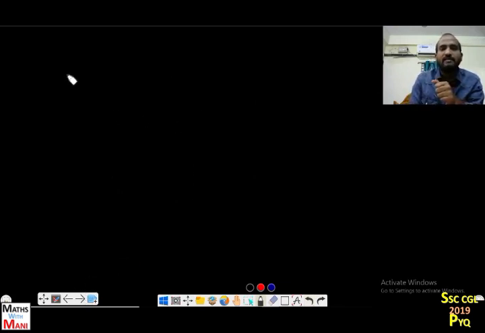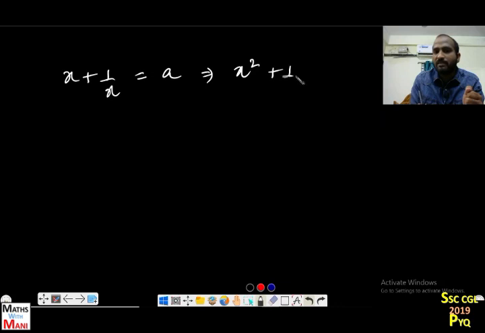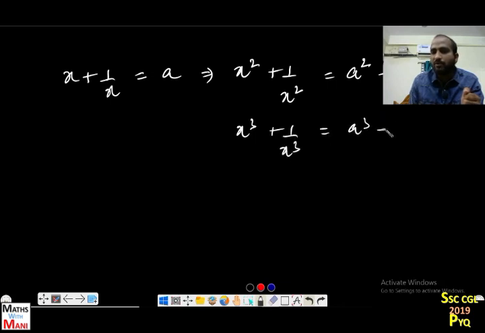What are those identities? Like x plus 1 by x is given as, suppose, a. Then what is the value of x square plus 1 by x square? It is equal to a square minus 2. And what is the value of x cube plus 1 by x cube? It is equal to a cube minus 3a. And how do you find x minus 1 by x?